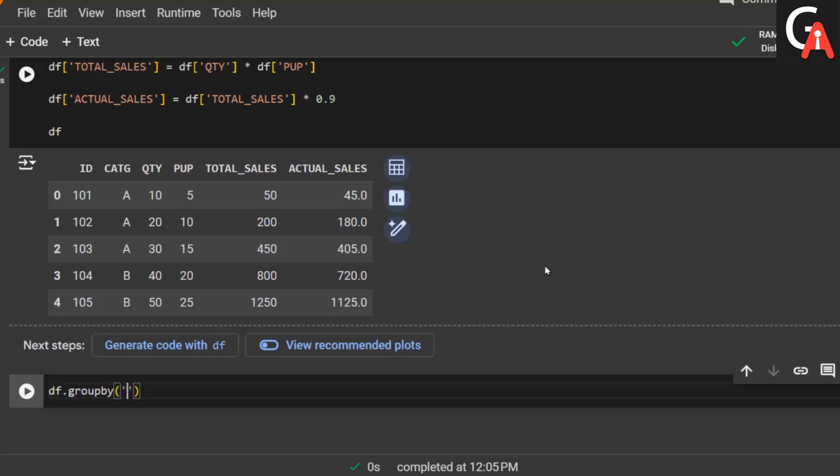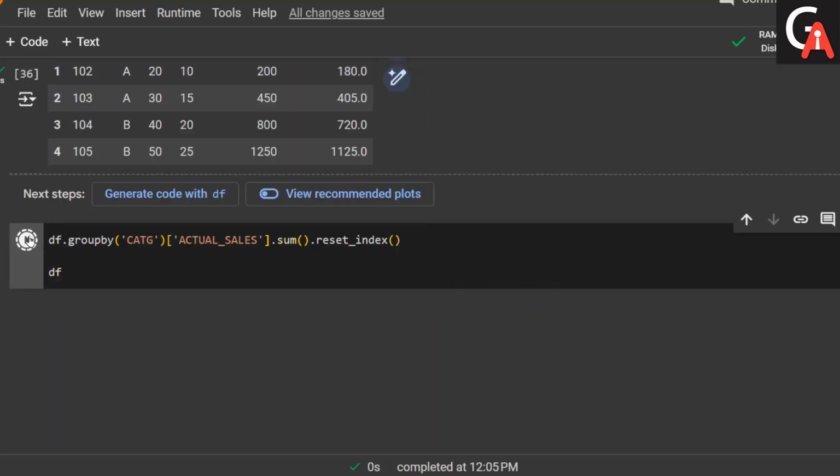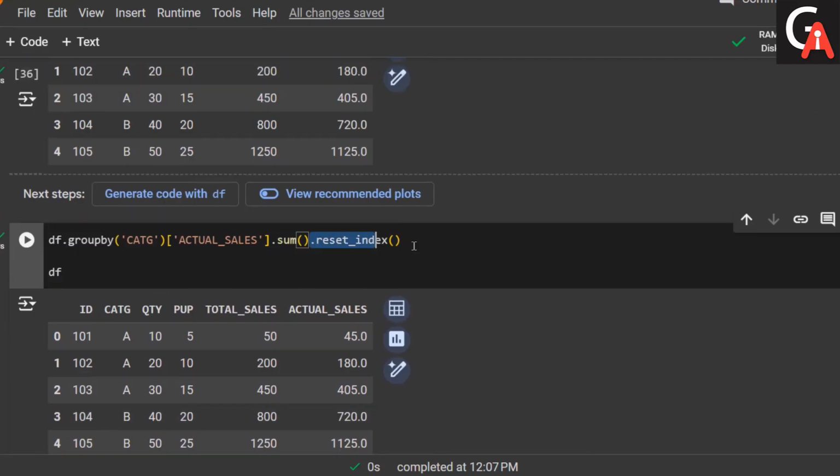Let me take group by of category, right? And then we want to add some aggregated thing of actual sales. So let me take actual sales and then sum dot reset index, you can take dot reset index, and let me try to add this df. Let me execute that.